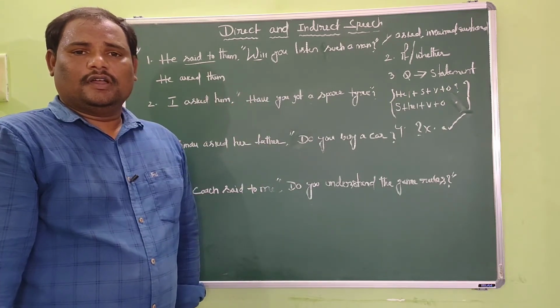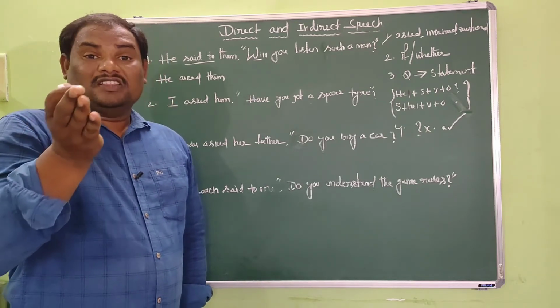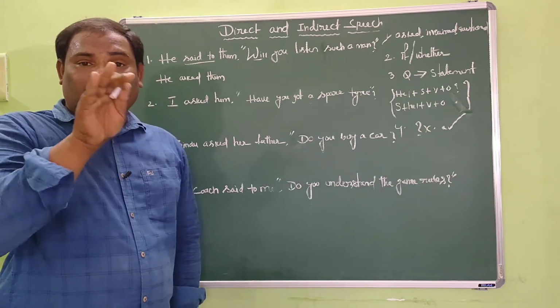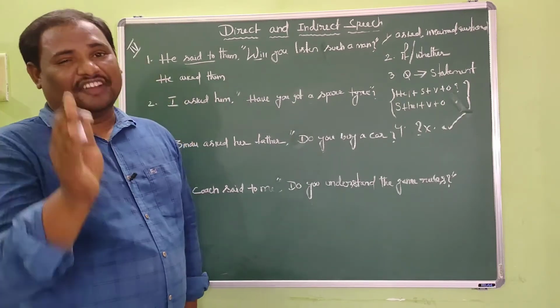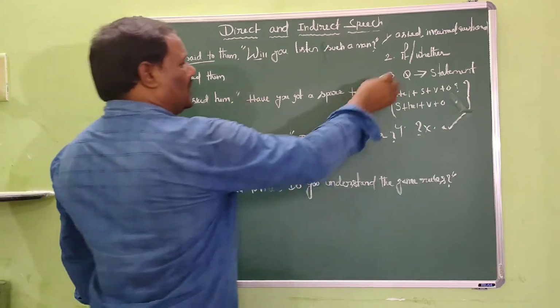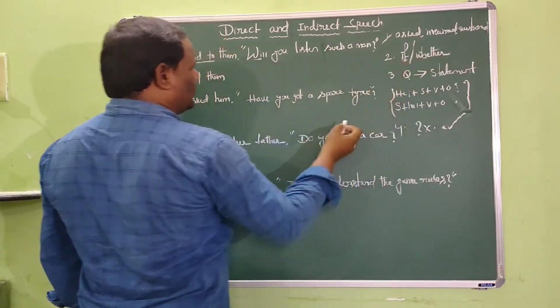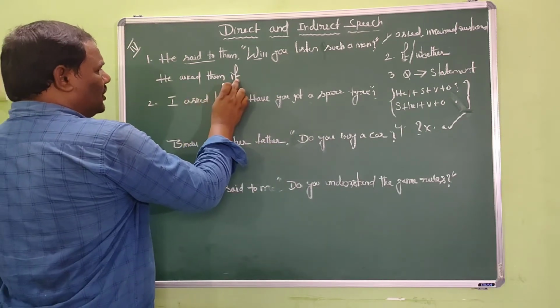Next, in indirect speech, the reported speech is always introduced by the two conjunctions, if or whether. So here I have to take one of the conjunctions, if or whether. Now I would like to take the conjunction if here. So he asked them if.